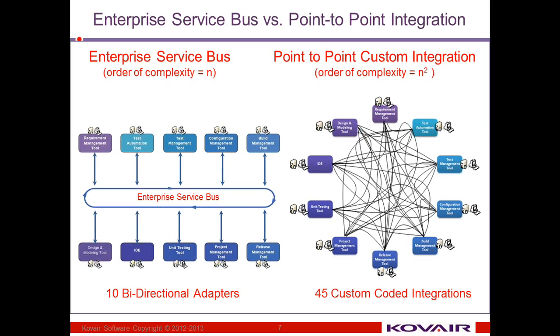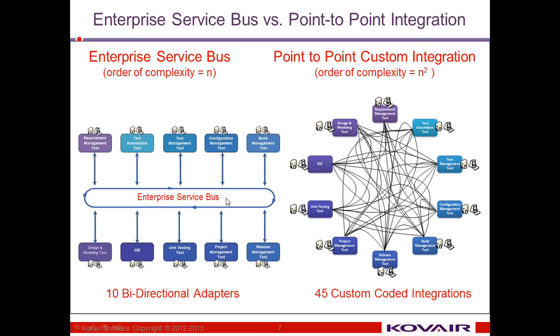If point-to-point integration is done between 2 tools or 3 tools, it is fine, it can be maintained. But when we go beyond that, when we come to 3 or 4 or say 5+ tools, it becomes very difficult to maintain the code, especially with the versions of these tools constantly changing. And if one of the versions change, I think 9 code units have to be changed so that you can maintain the relation with the other 9 tools.